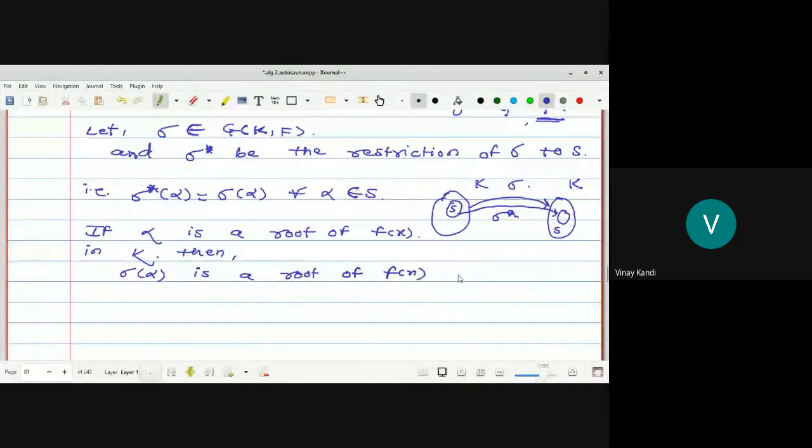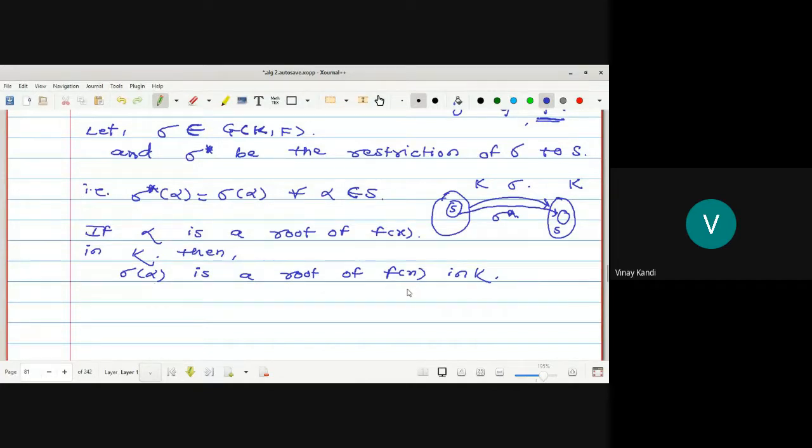Okay, so alpha comes from where? From S. Alpha belongs to set S. If you apply sigma on the alpha, the image sigma of alpha must belong again to set S. But set S is what? All the roots of f of x. Then we have sigma of alpha is also a root of f of x in K.